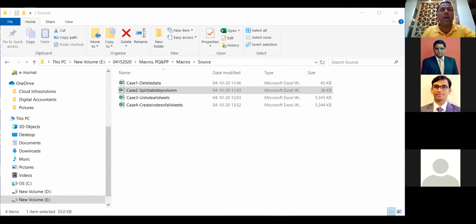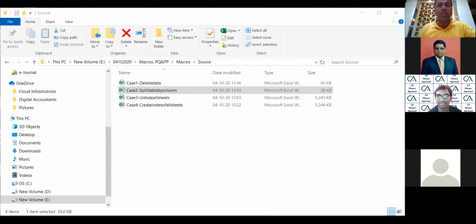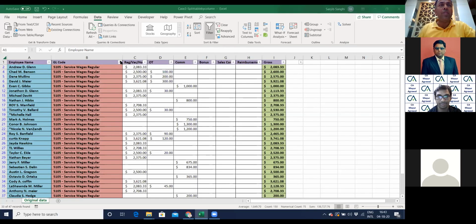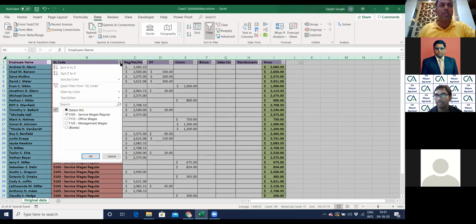This is my objective. Yes, the sheet is not visible. Sorry to interrupt, I forgot that. Sorry. Let me do that for you. So confirm if you are seeing this sheet now. Yes, now it is visible.